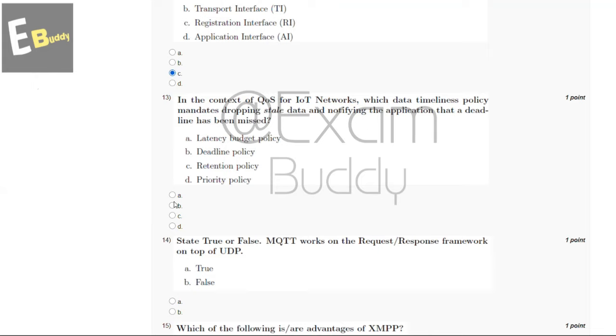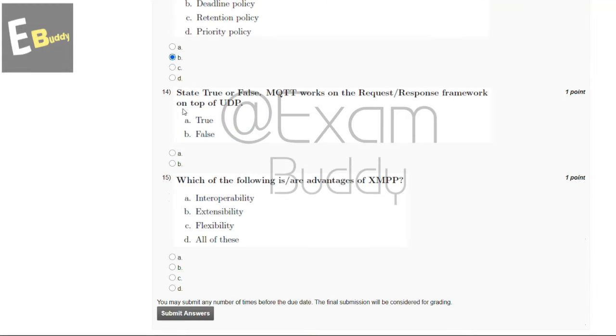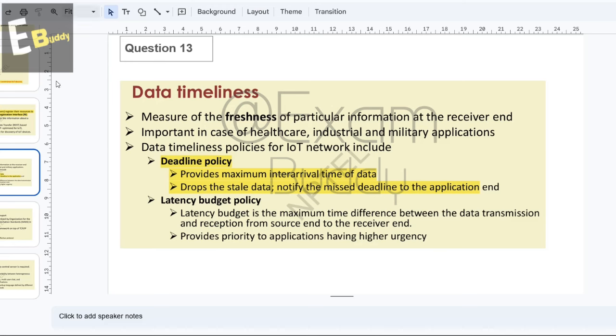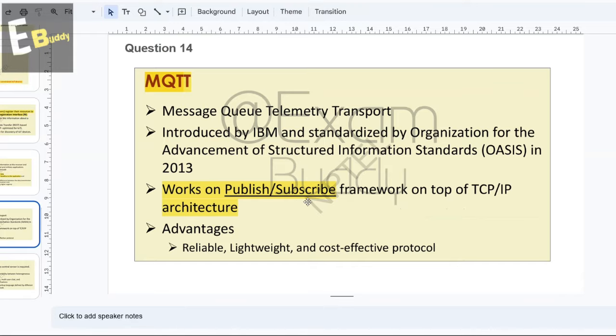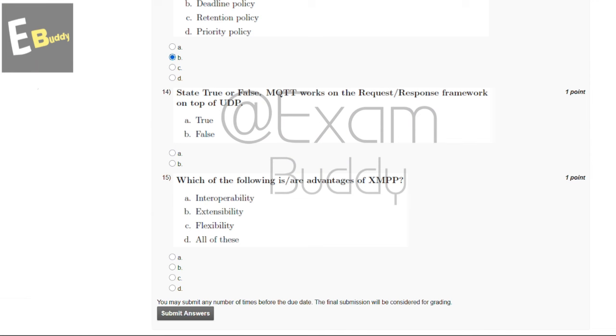And now let's go to our question number 14. State true or false. MQTT works on the request response framework on top of UDP. True or false? So let's check the explanation. So explanation says MQTT works on publish subscribe architecture. So the answer of our 14th question is B, false.